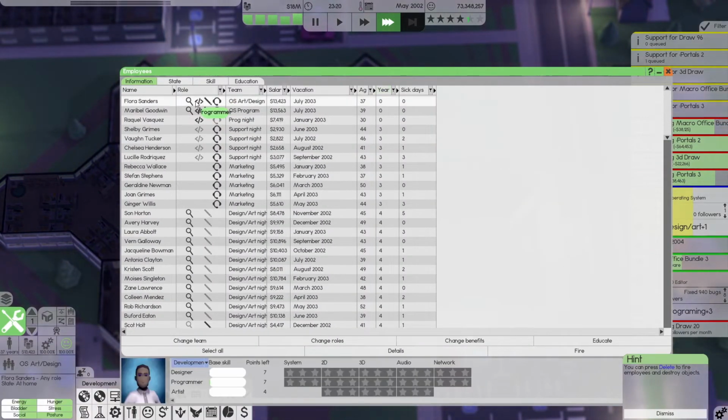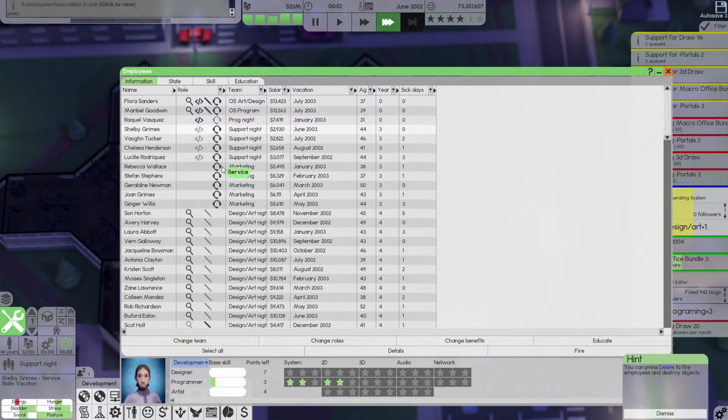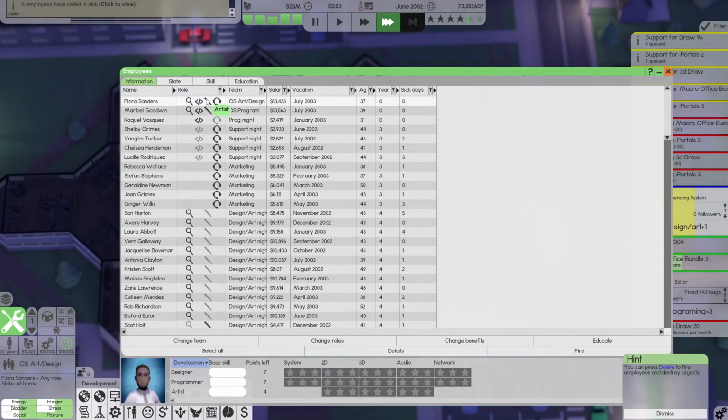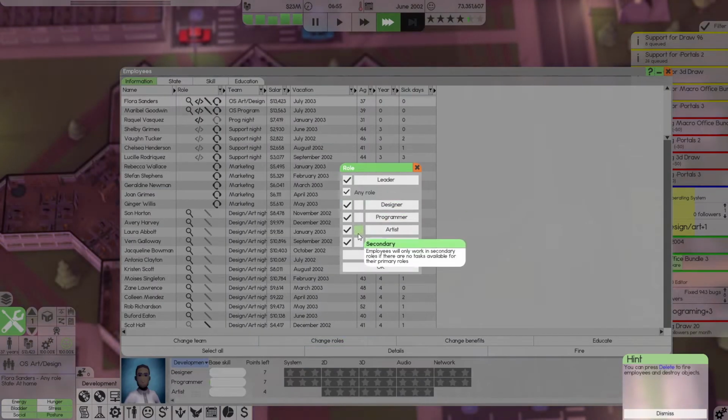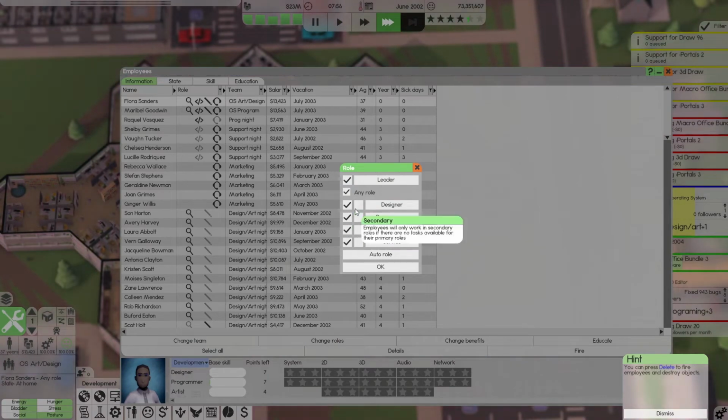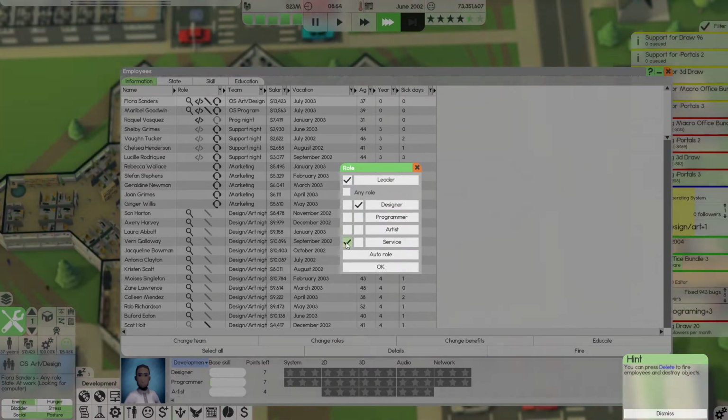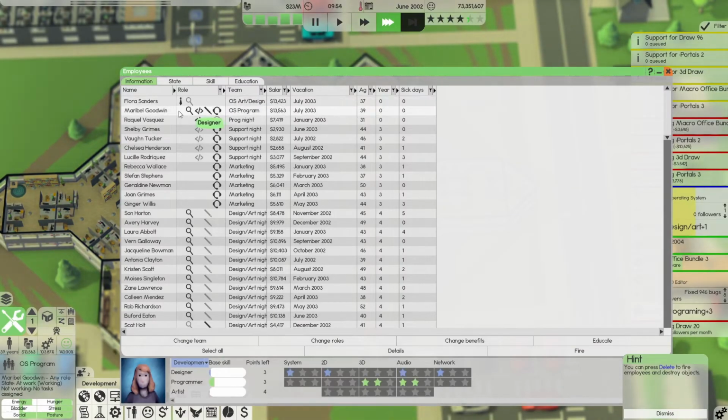Cool, cool, cool. Let's make sure that those people are, in fact, doing their jobs before we do anything else. You are going to be changing roles to you do a little bit of programming. That's because, well, actually, no. You are art and design. Change roles. You are a leader first and foremost. You'll do a little bit of design, but you won't do anything else. And then Mabel, you do some programming. Great.